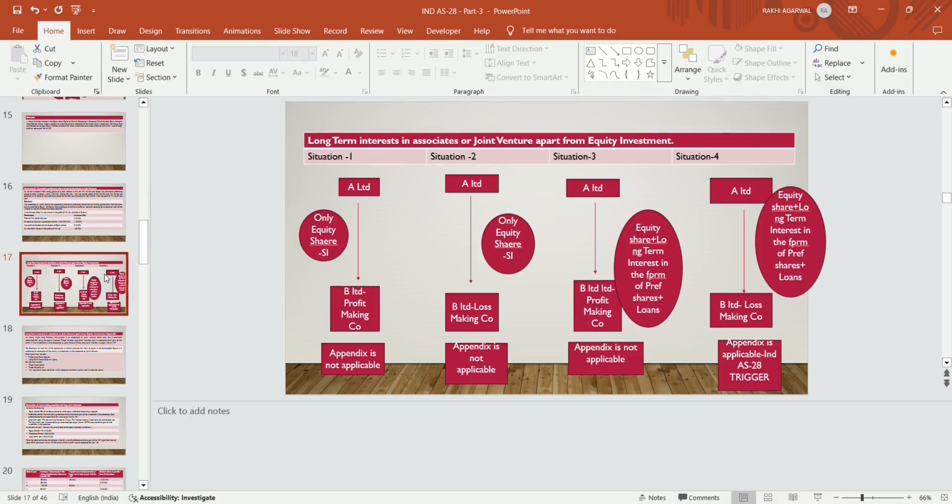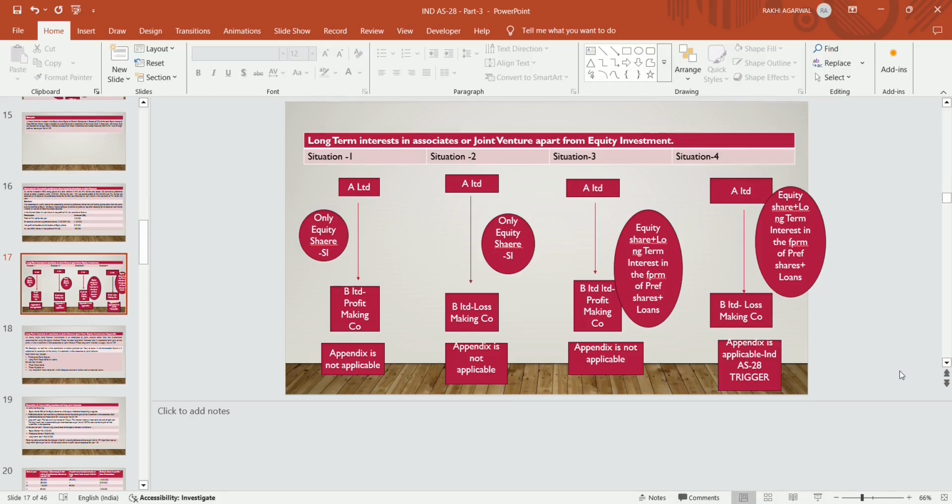In the second situation, A Limited has significant influence on B Limited, and B Limited is a loss making company, and A Limited is holding only the equity of B Limited over which it has significant influence. So in this case also, A Limited is holding only the equity, B Limited is a loss making company, and the appendix is not applicable.